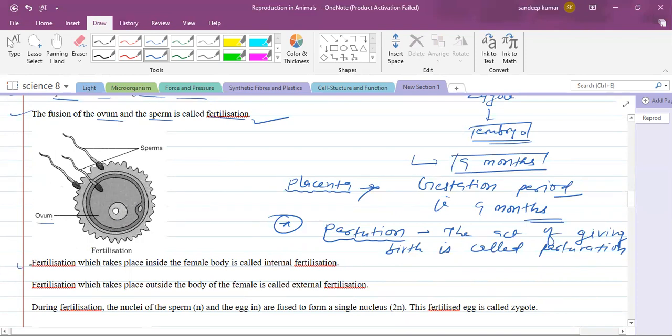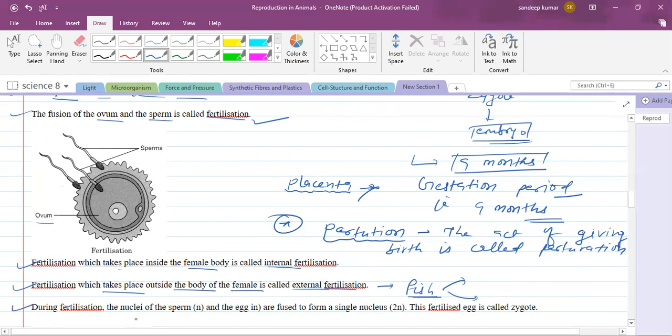Fertilization which takes place inside the female body is called internal fertilization. If the fertilization takes place outside the body of the female, it is called external fertilization. It generally takes place in aquatic organisms like fish. The male fish will release the male gametes, the female fish will release the female gametes, and outside the body only they will fuse. That fusion of male and female gametes outside the body is called external fertilization.